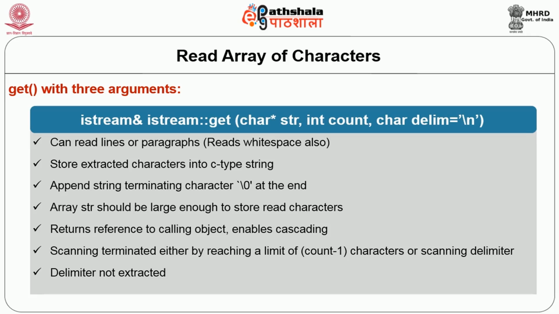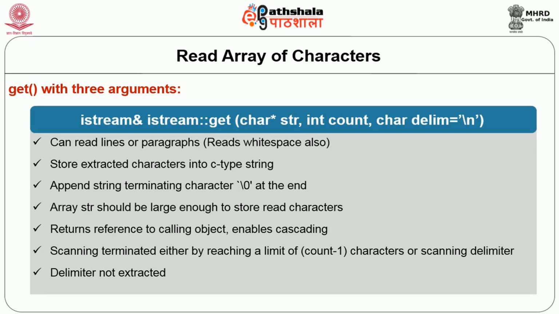That means if the specified delimiter appears in the extraction, then it should stop extraction. That means here the extraction will not stop at white space. The extraction will stop either by reaching the limit of count minus 1, or by getting the delimiter, or by having end of file.